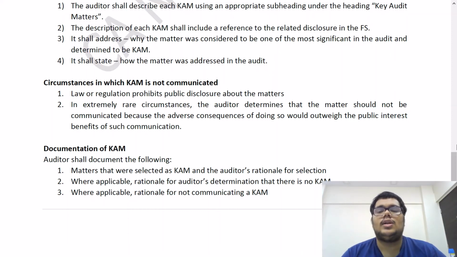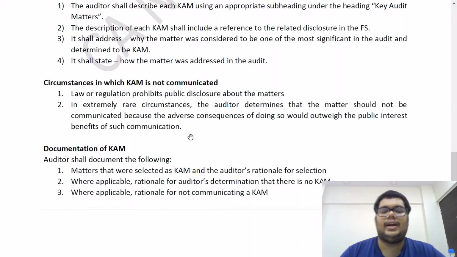So basically what this point is trying to say is that the benefits of communicating would be lesser than the benefits of not doing so. It would be better not to communicate this point than communicating it. Then also the auditor can decide that I may not communicate a CAM.